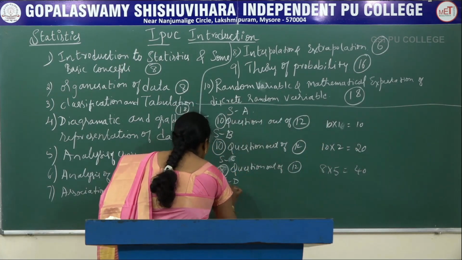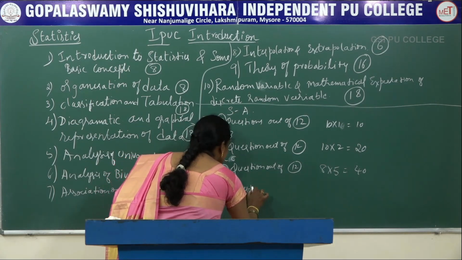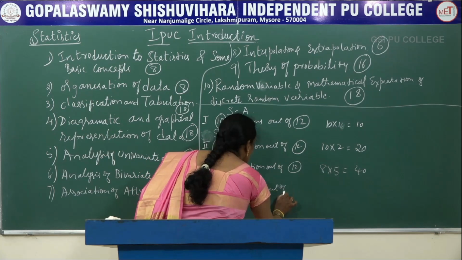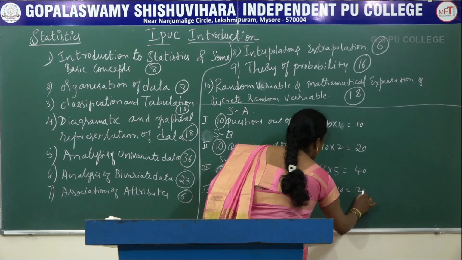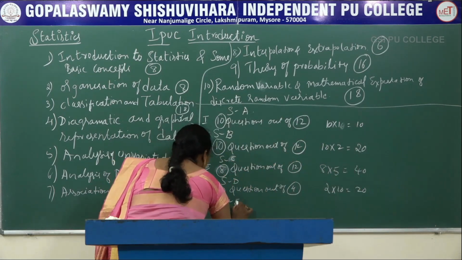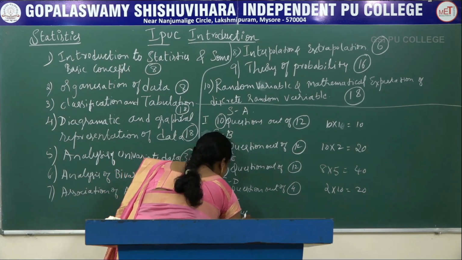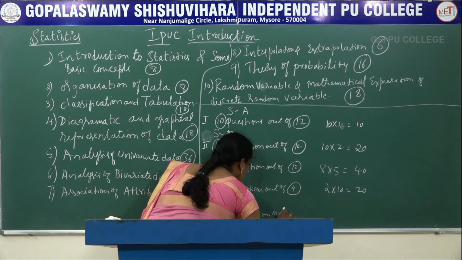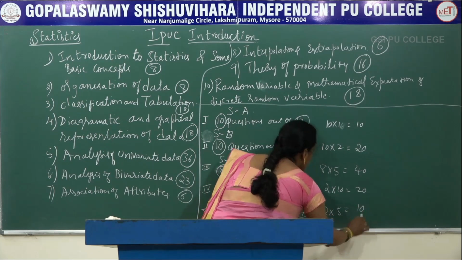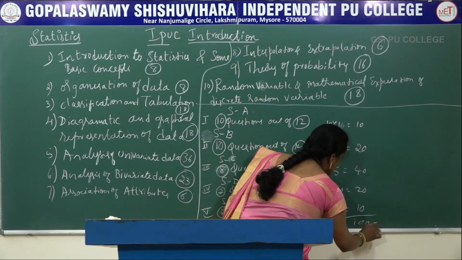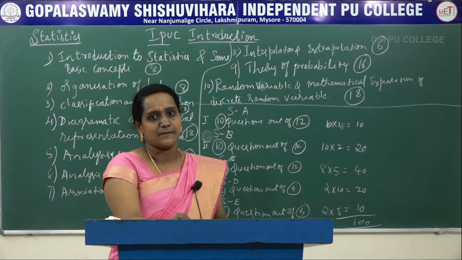Section D is the fourth main, where you have to answer 2 questions out of 4, so 2 into 10, again 20 marks. And Section E is the fifth main, where you have to answer 2 questions out of 4 again, 2 into 5, which is 10 marks. The total is 100 marks. This is the question paper pattern for your first PUC syllabus. Thank you.